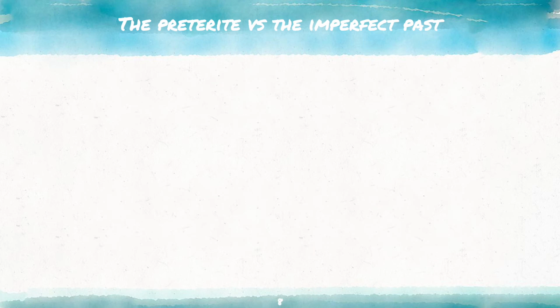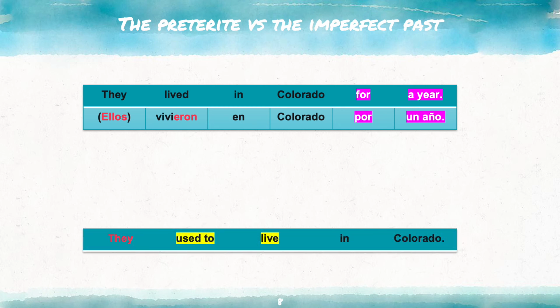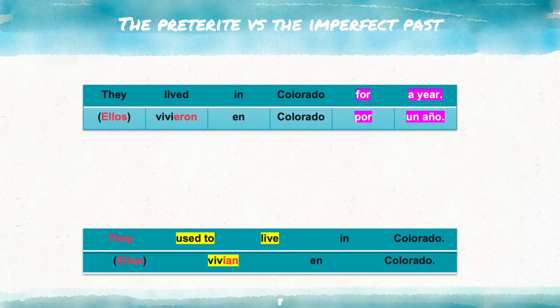Now let's look at two more example sentences. They lived in Colorado for a year. Ellos vivieron en Colorado por un año. They used to live in Colorado. Ellos vivían en Colorado. Notice how the first example has a specific time frame which shows completion, while the second implies they lived there, but with no specification of time to let you know how long they were there for.